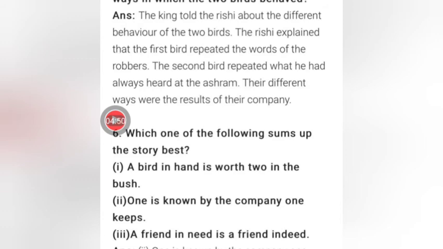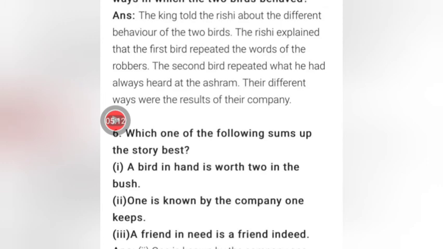So I will repeat the answer. The king told the rishi about the different behavior of the 2 birds. The rishi explained that the first bird repeated the words of the robbers. The second bird repeated what he had always heard at the ashram. Their different ways were the result of their company.